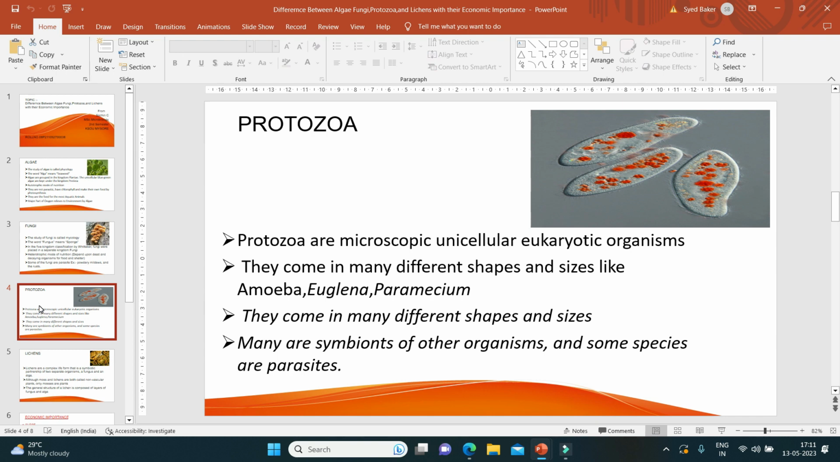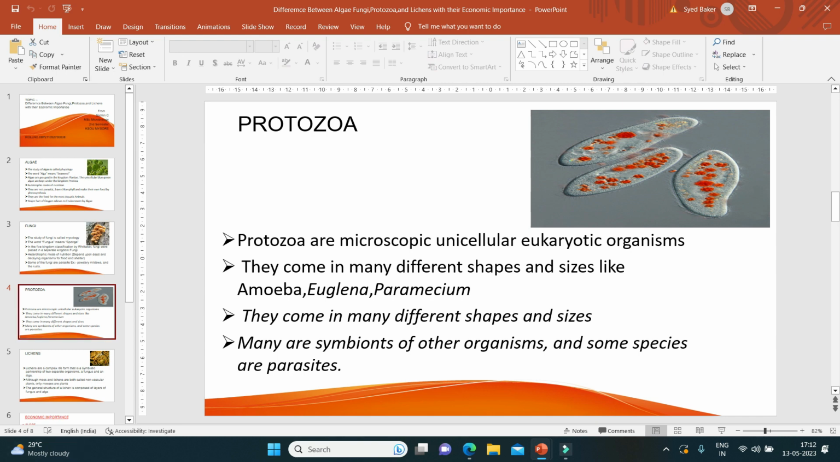Then protozoans. Protozoans are microscopic. We study them from 10th standard also. Protozoans are all microscopic because we can't see them with our naked eyes. The best examples of protozoans are Euglena, amoeba, and paramecium.